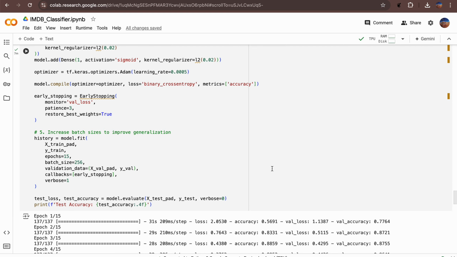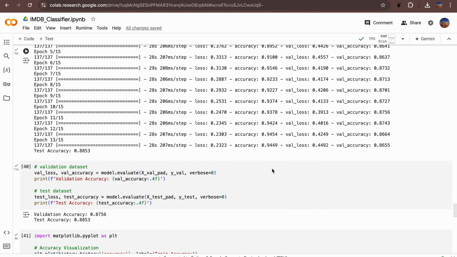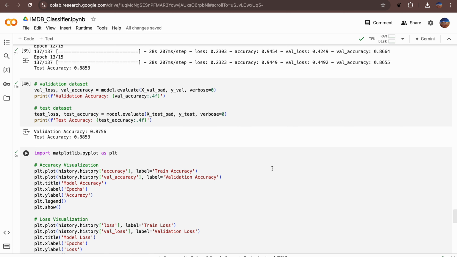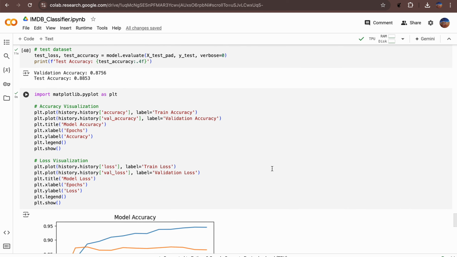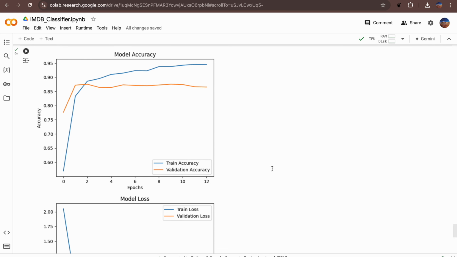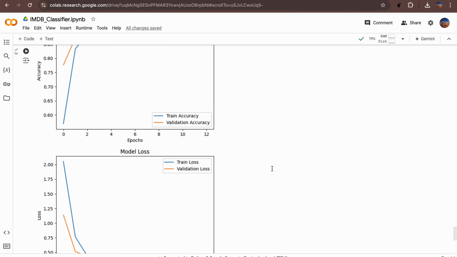After doing this, it showed enhanced validation accuracy up to 0.8756 and test accuracy up to 0.8853. And also by visualizing model accuracy during training, we could see the overfitting problem is solved.